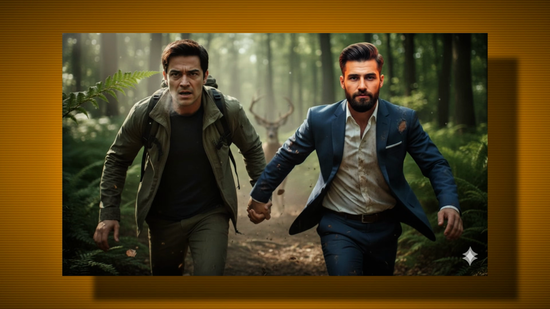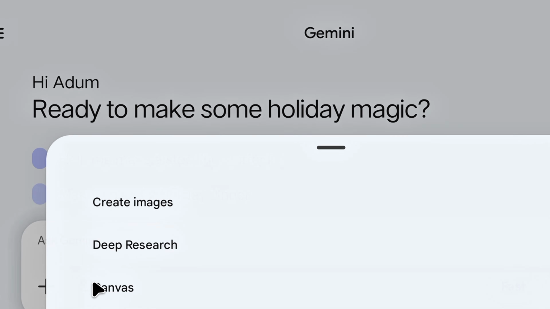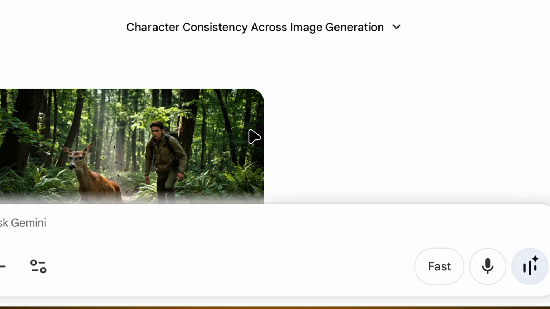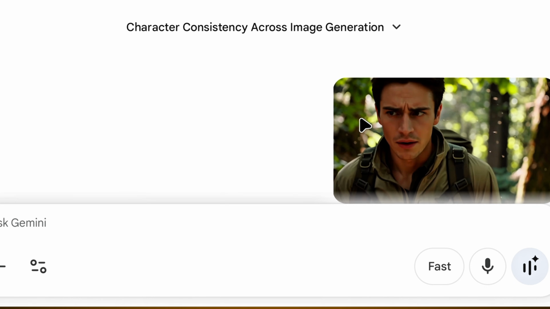You can add more characters in the same way, but in Gemini there is no option to select aspect ratio while generating images. If you want the image to be generated in 16:9, then you have to give it an image in 16:9.